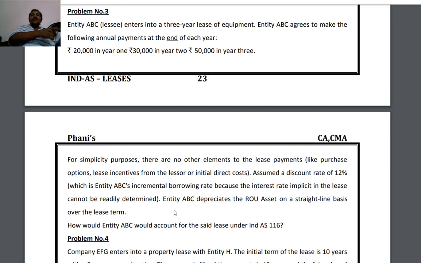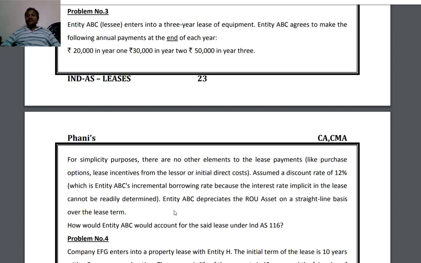So a liability is there, a liability to pay lease payments over 3 years. For that we have to create the initial lease liability. At the same time he has a right of use of the asset over the next 3 years, the equipment. So the right of use asset should be created as an asset.